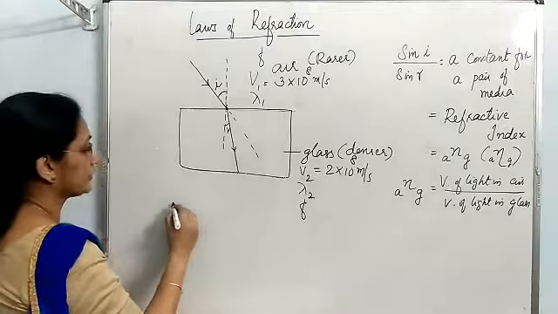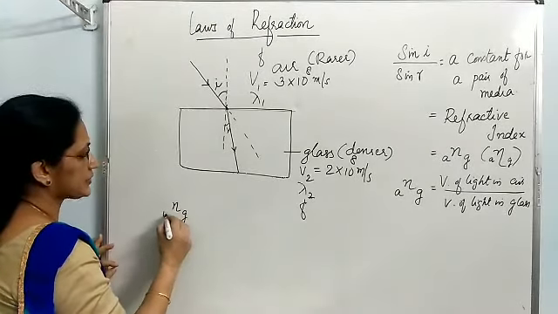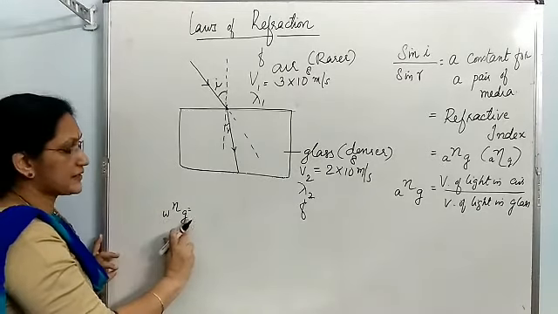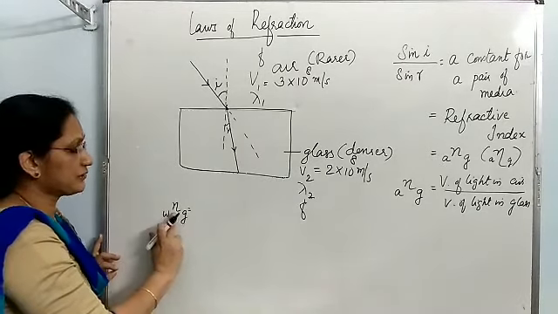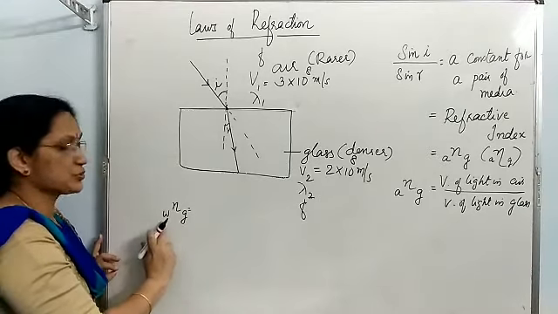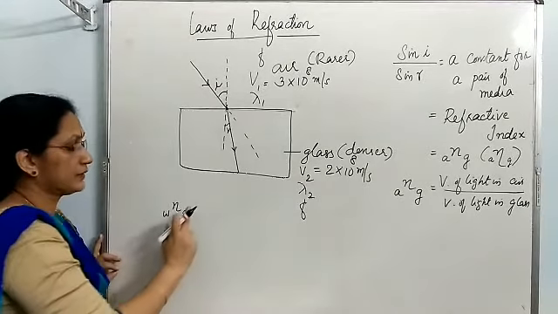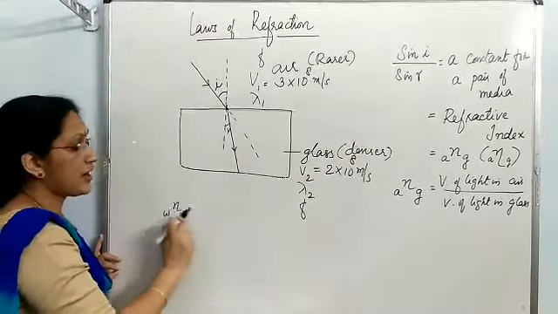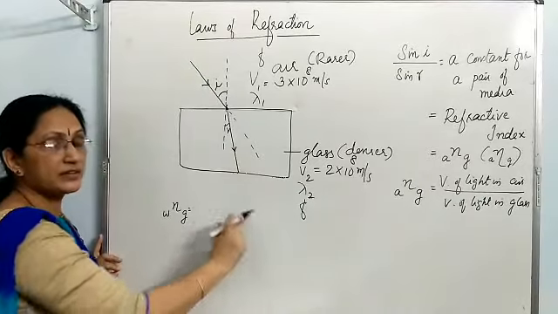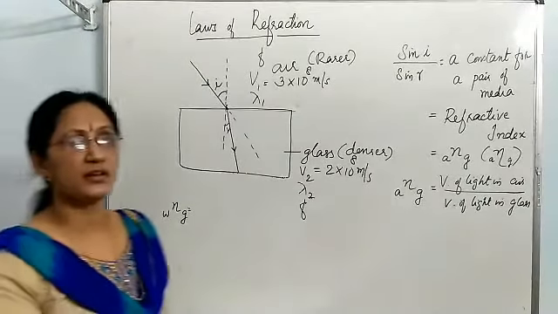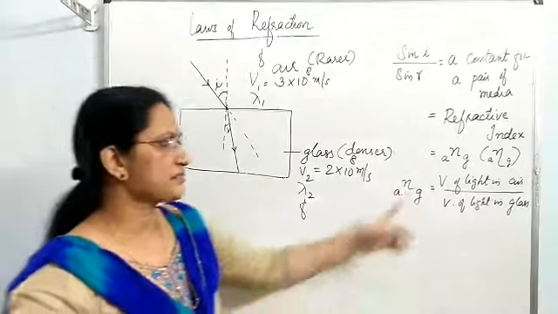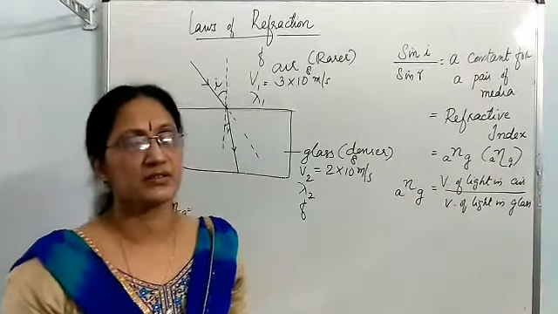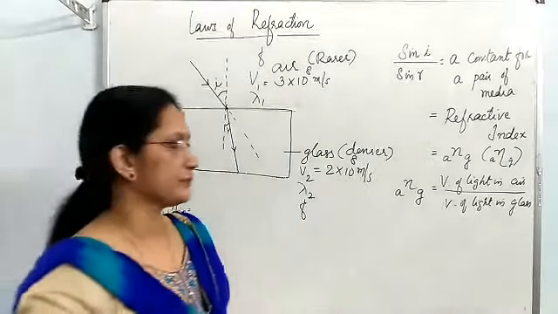If you want to find out refractive index of glass with respect to water, in this case first medium is water, second medium is glass. How will you find out refractive index of glass with respect to water by using the second formula? Formula will go like this: velocity of light in water upon velocity of light in glass. This is another way of finding out refractive index. Since refractive index is a ratio of similar quantities, it has no unit. Refractive index is a pure number.